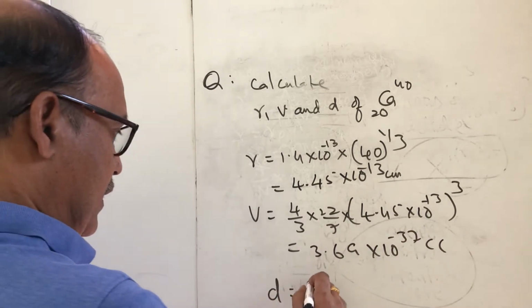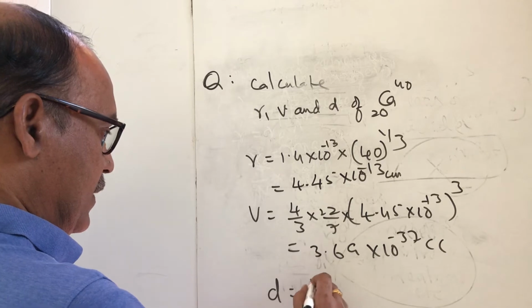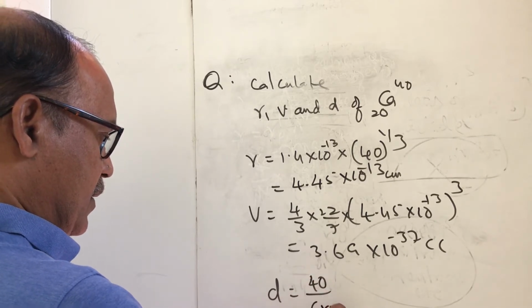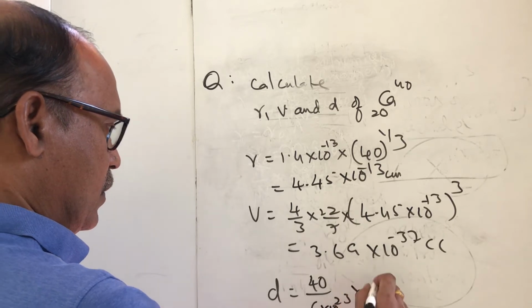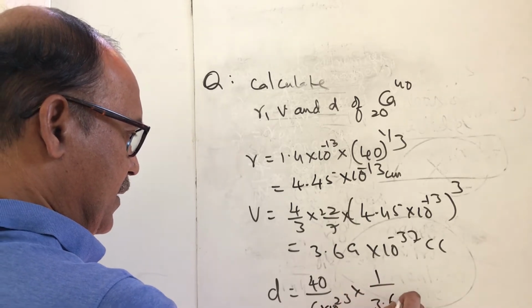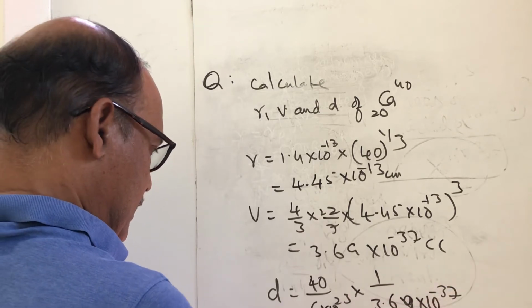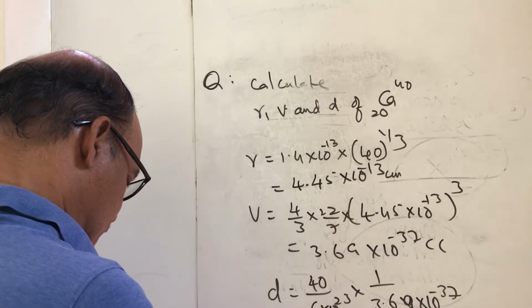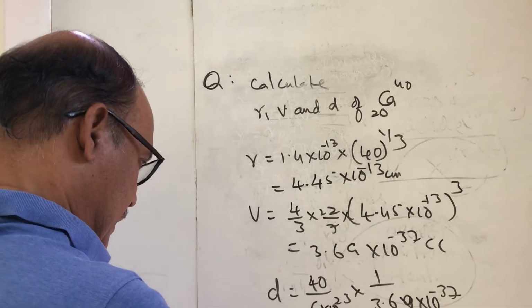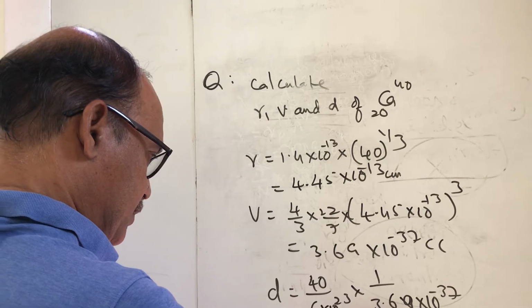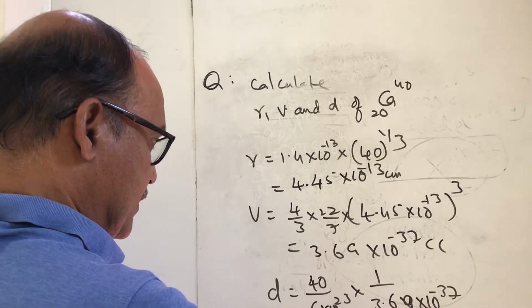Density is A by N, that is 40 over Avogadro number, divided by the volume, 3.69 into 10 power minus 37. This is around 1.8 into 10 power 14 gram per cc.